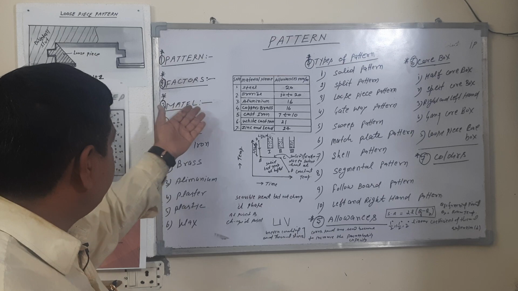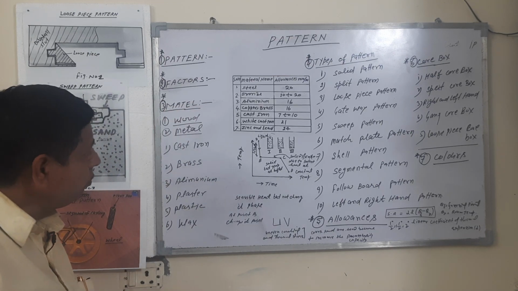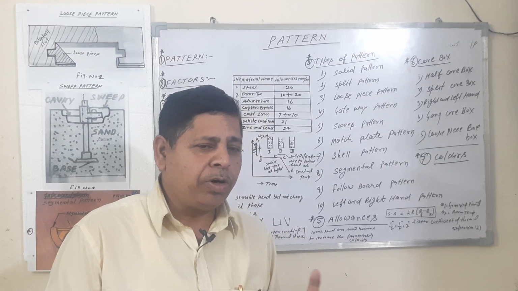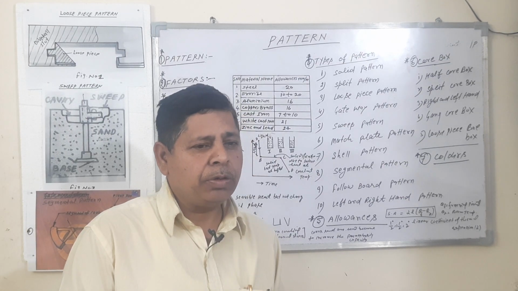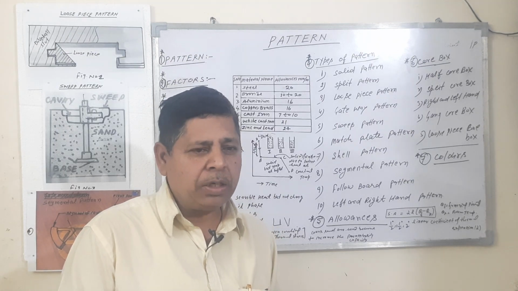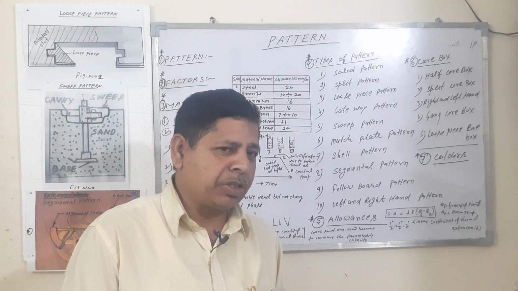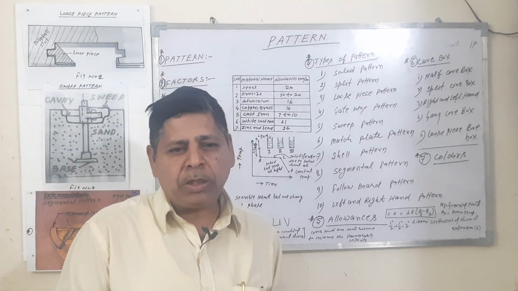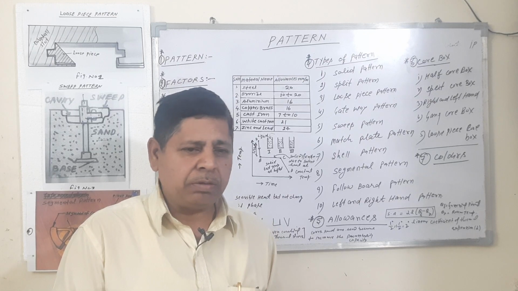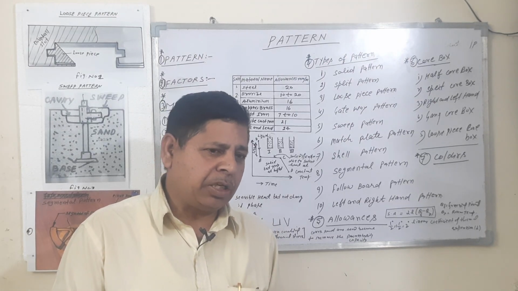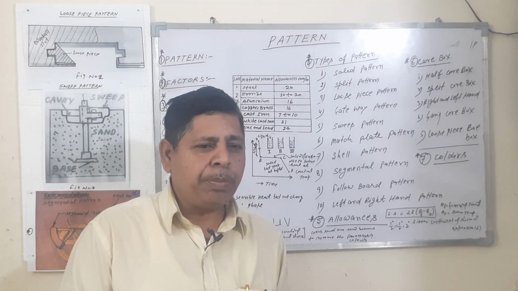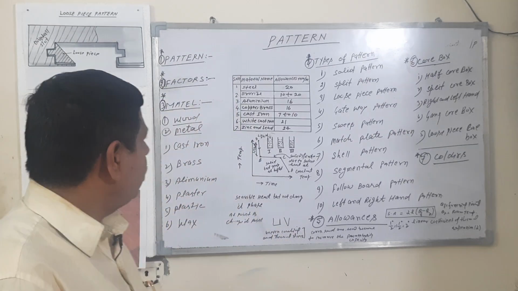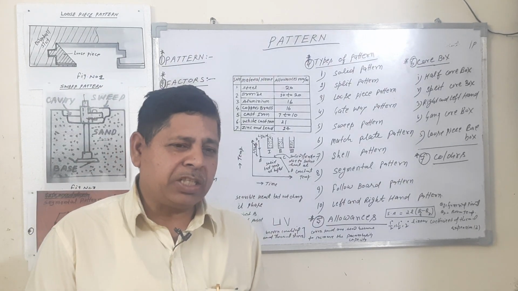What is the material of the pattern? Various materials are used to make the pattern, like wood or metal. Wood is commonly used to make the pattern, but it is not used for mass production because wood does not have the ability to resist adhesive action, because the pattern is repeatedly in contact with the sand particles.